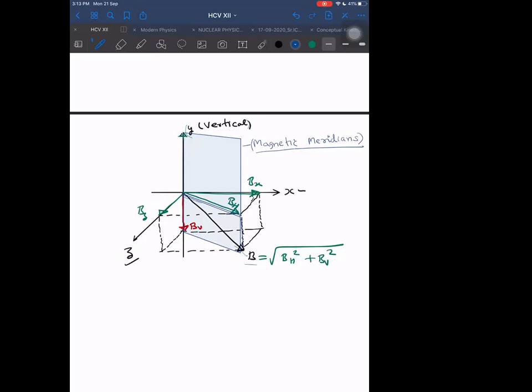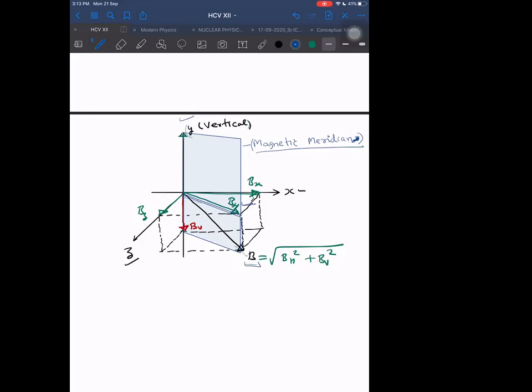Magnetic meridian. So this one meridian only, the magnetic meridian, contains the Y-axis, the vertical axis, the vertical line, and it also contains the horizontal component of the net magnetic field, and it also contains the net magnetic field. Three things it contains. The horizontal also it contains. How to find out this BH?